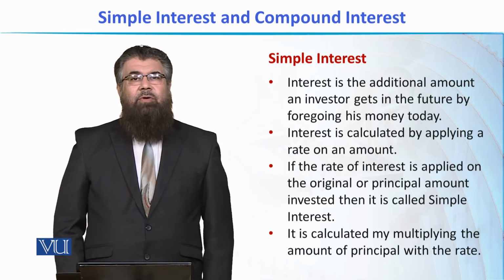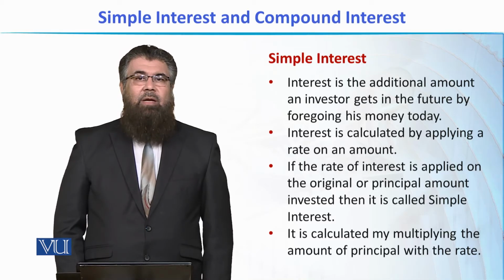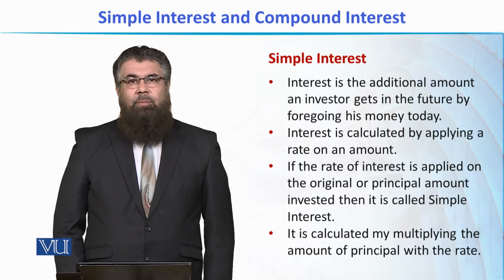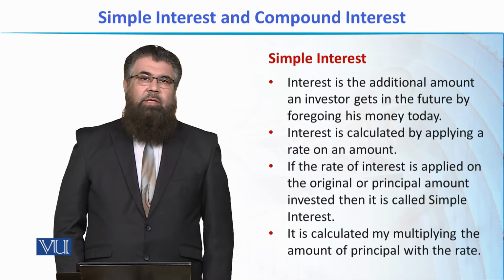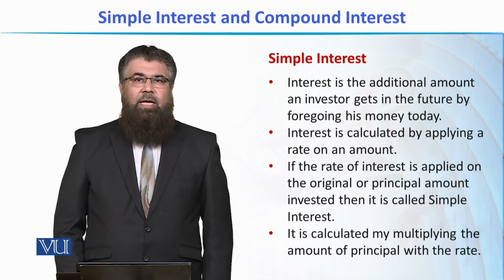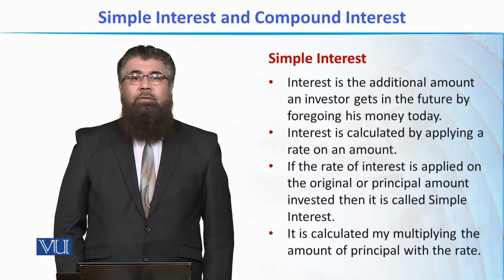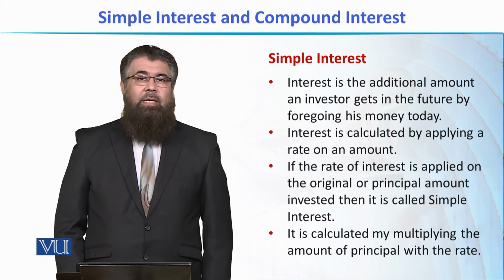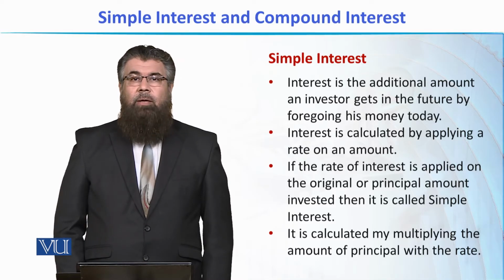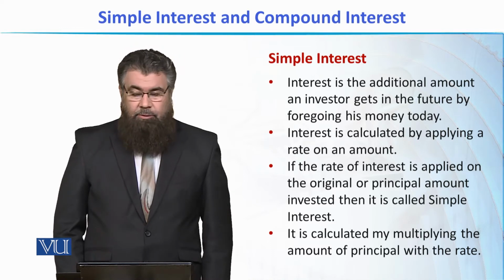And simple interest is the interest that I will earn on this 100,000. It will be the interest earned on this 100,000 the first year, the second year, and the third year, as long as I keep my money in a bank at a certain rate of interest. I will keep on earning the amount of interest on this principal amount.